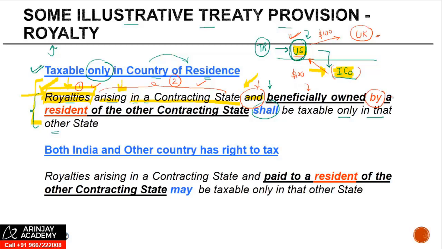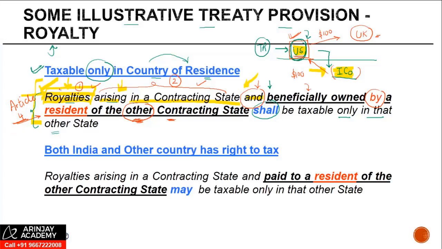Beneficially owned by a resident of the other contracting state. So when we are talking about this US person, he should be a resident of the United States, of the other contracting state. This word "other" is important, right? And how do I identify whether or not he's a resident of a contracting state? For this, you will need to refer back to Article 4, which deals with residence, right?